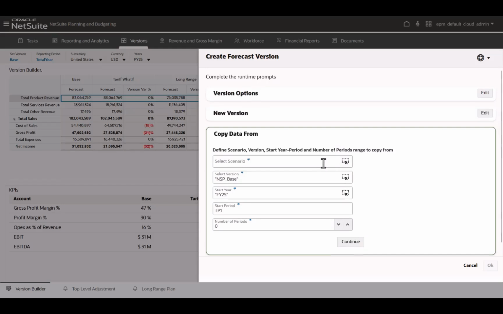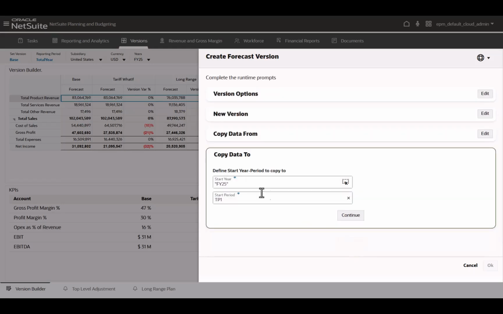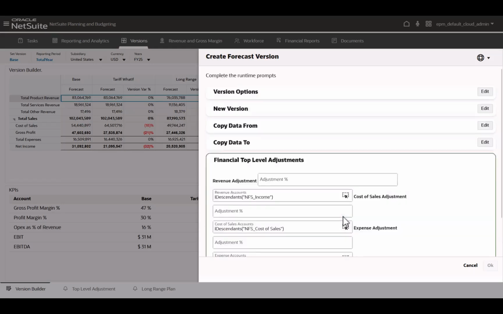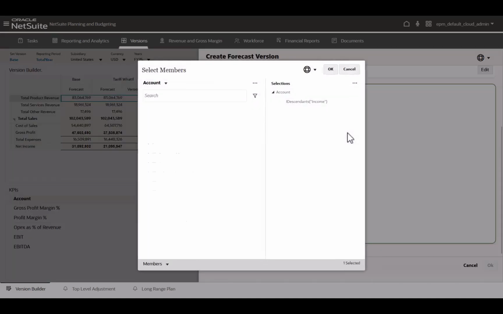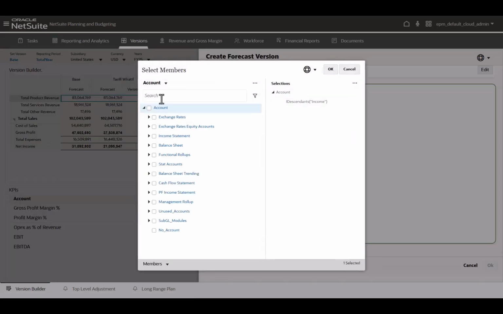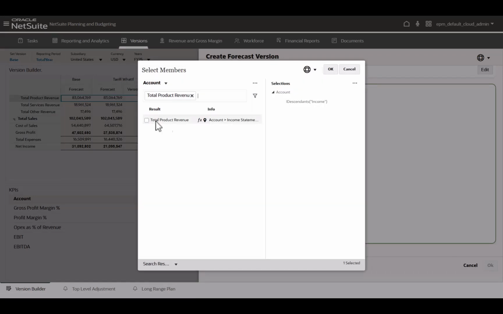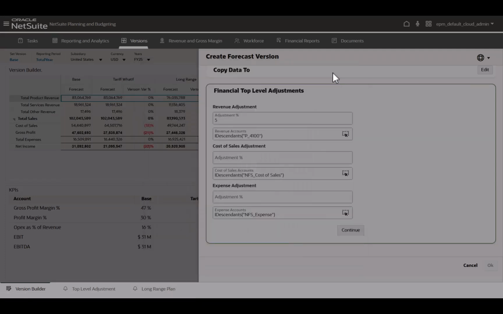Where am I copying the data from as a starting point? In this case, I'm just going to use forecast for 12 months. I could use other versions or scenarios, and I'm going to copy this into FY25. I'm going to make a couple high-level adjustments. So we're going to increase our product revenue by 5% by increasing our price. Hopefully that works out, but I'm going to select that here, only going to impact the product revenue.